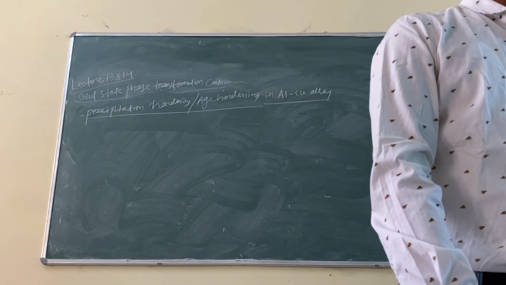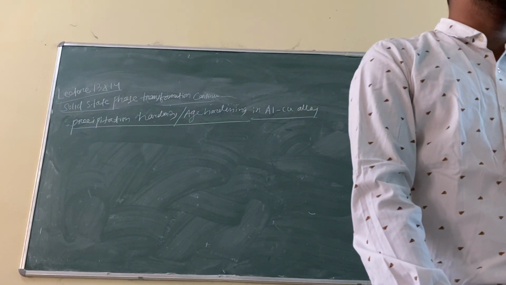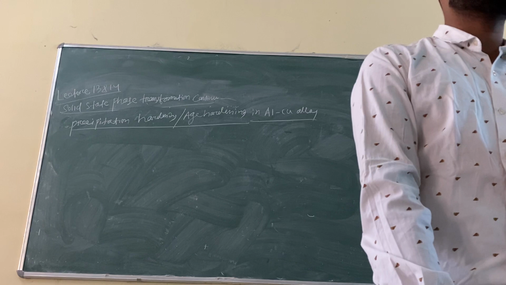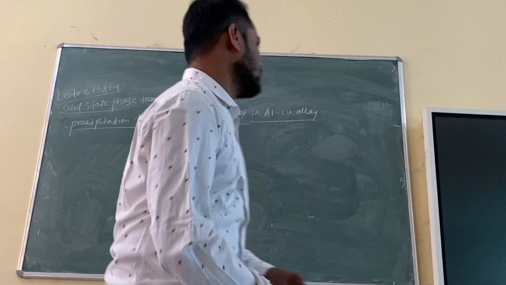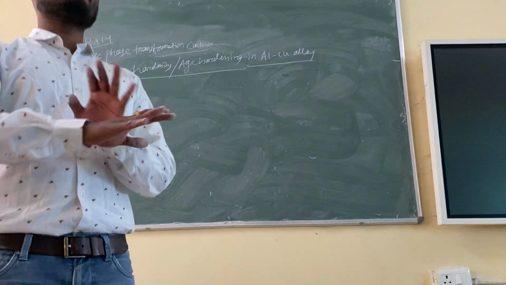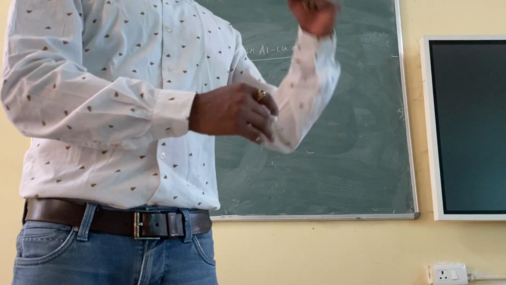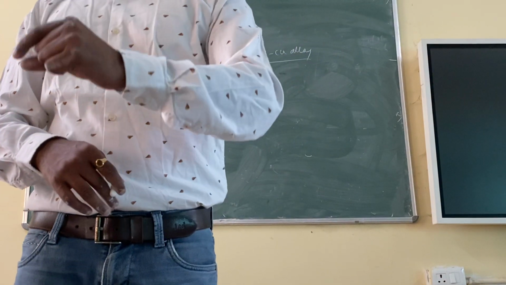There is a eutectic horizontal. The liquid becomes two solids, alpha plus theta. You are checking? Okay, just have a look. I can draw the diagram quickly. My point is, don't remember the whole diagram. You have to remember the left side part of the diagram to explain precipitation in aluminium alloys.